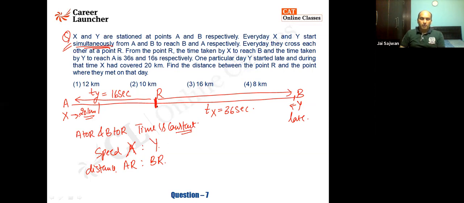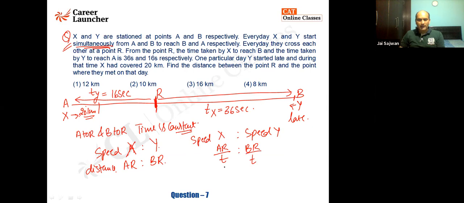Now, look here. After crossing, one takes 16 seconds. So the speed of X is to speed of Y. We said that it was the time that is coming out to be same. It is coming out to be AR by T, and this is BR by T, which is, of course, the ratio of the distance is the ratio of the speed.